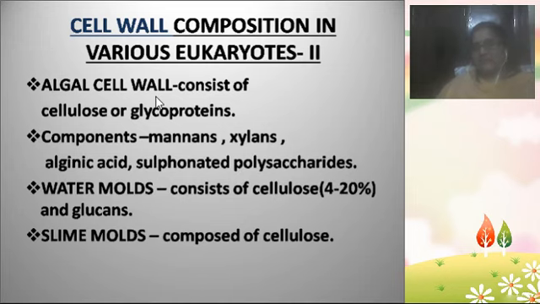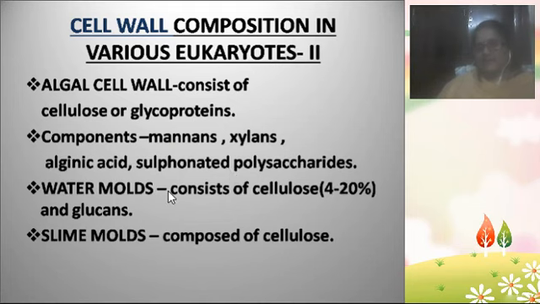Sometimes the algal cell wall consists of cellulose and glycoproteins, and along with the cellulose and glycoproteins there are mannans, xylans, alginic acid, and sulfonated polysaccharides. So all these are present in the algal cell wall.